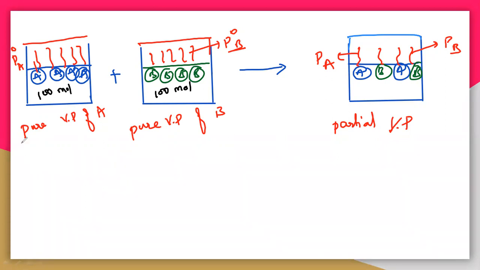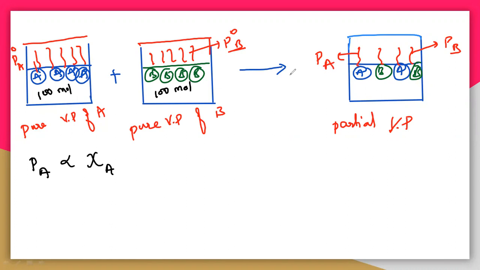So once again I am writing, you see here. PA is directly related to XA, that is the mole fraction of A. That means if you increase the mole fraction of A, then the partial vapor pressure will increase. If you take 100 molecules, then 100 vapors will be produced. Here there are 4 molecules, but here actually only 2 molecules are there, because the surface is occupied by the other B molecules. So if you take 4, here you will get 2 molecules. If you take 6, you will get 3. If you take 100, you will get 50 molecules.